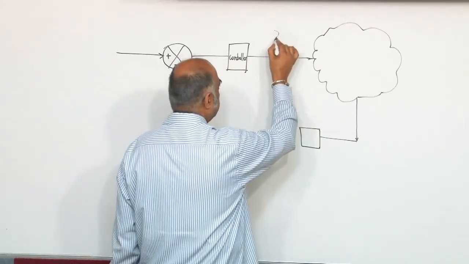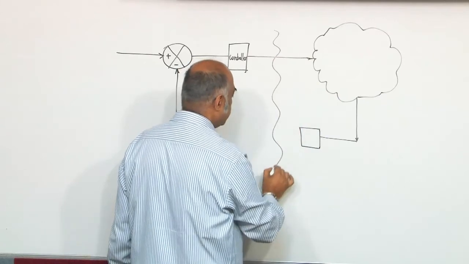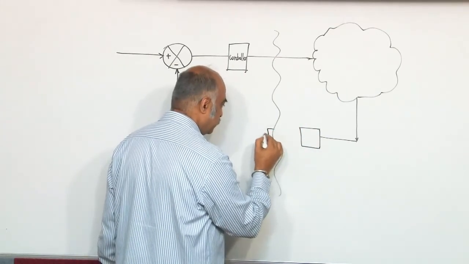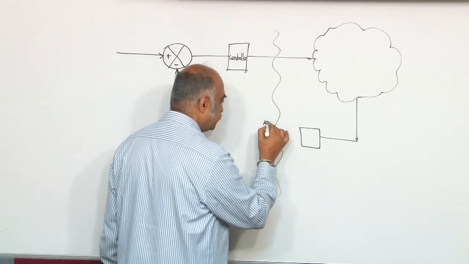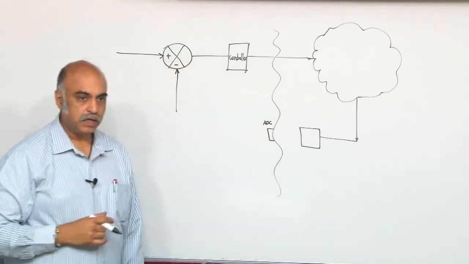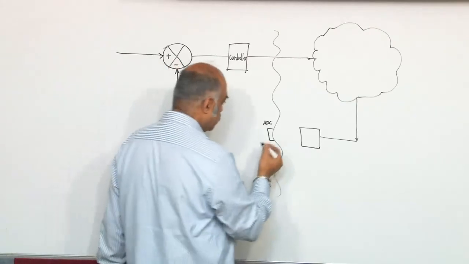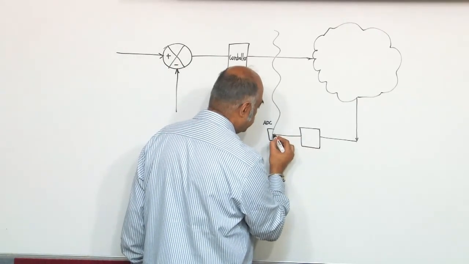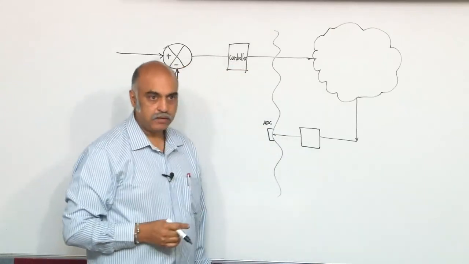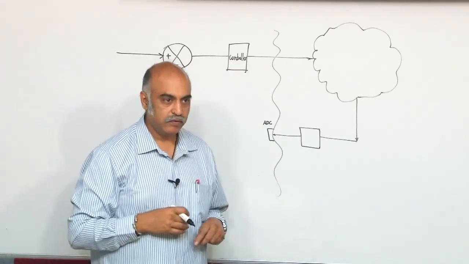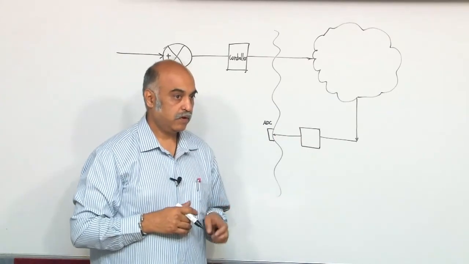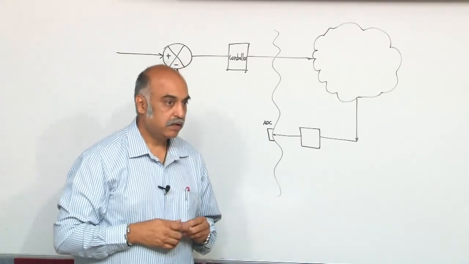Somewhere here is your digital domain where you have your ADC, analog to digital converter. Sample and hold is there within that. So before that, what do you do? You scale. Scaling is algebraic, don't have to worry. You filter it, you band limit it.